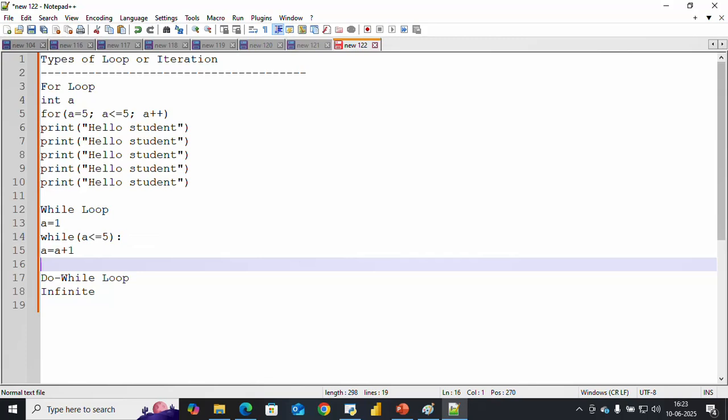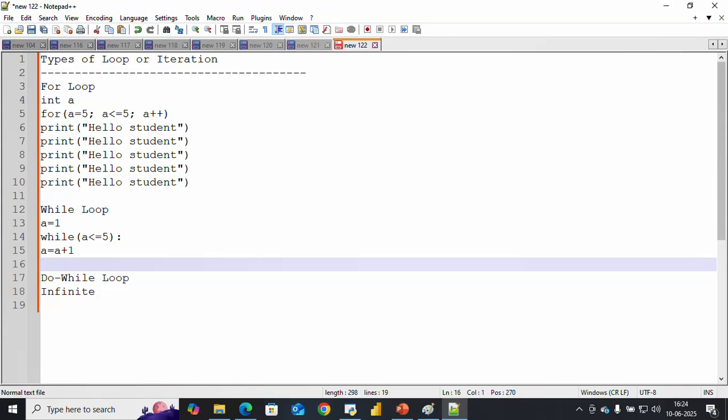So what is the difference between while and do while, guys? While the condition is true, then it will execute. Suppose if you get marks greater than 50% in first year BTech, semester 1 and semester 2, then you are eligible for second year. So while your percentage is greater than 50, you are eligible for second year, otherwise not. Once the condition is true, it will work, otherwise it will never work.